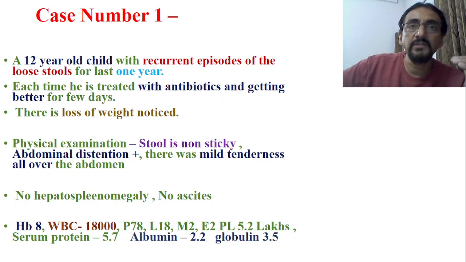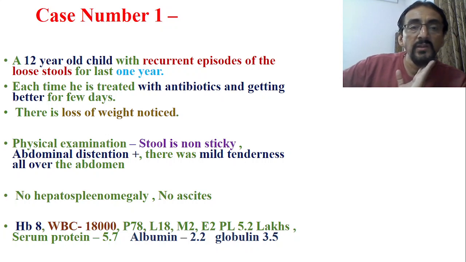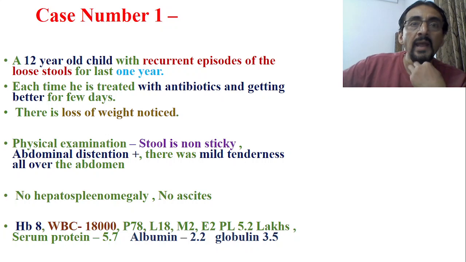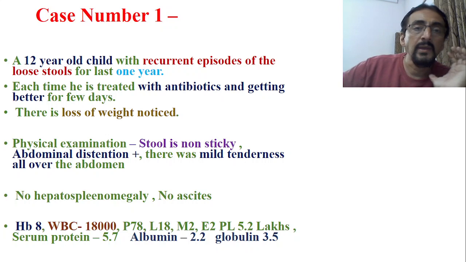Now the physical examination of the child was done, and it shows stool is non-sticky. Abdominal distension is present, and there is also mild tenderness all over the abdomen. Diffuse tenderness is there all over the abdomen. There is no hepatosplenomegaly. There is no ascites.